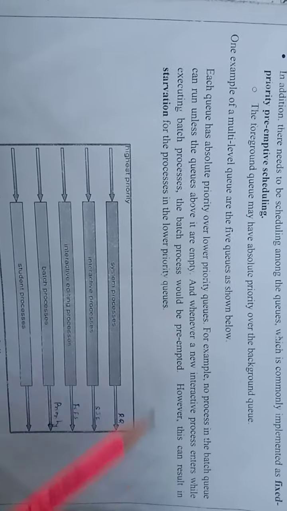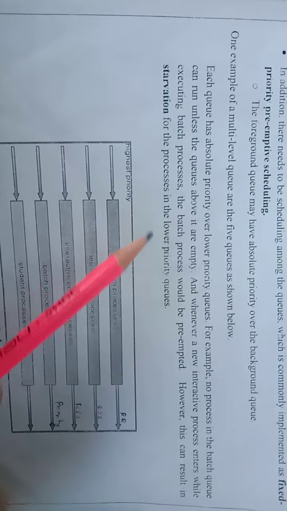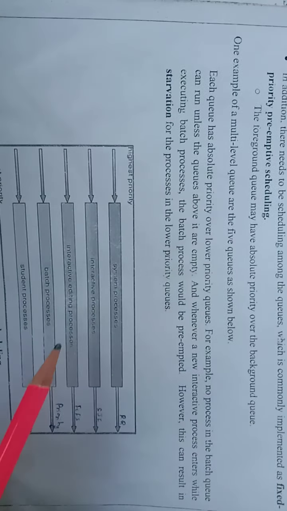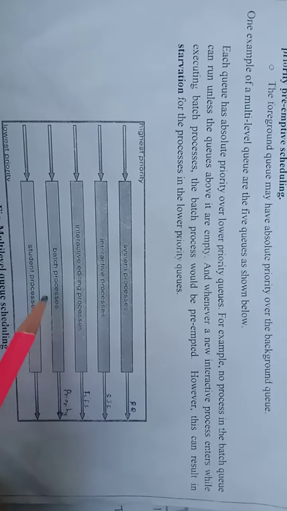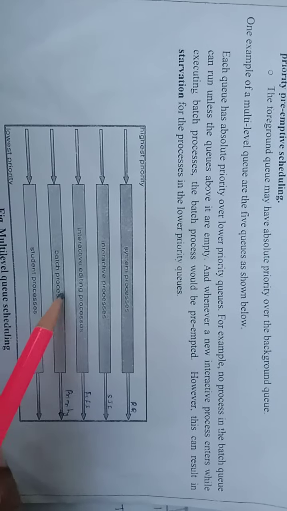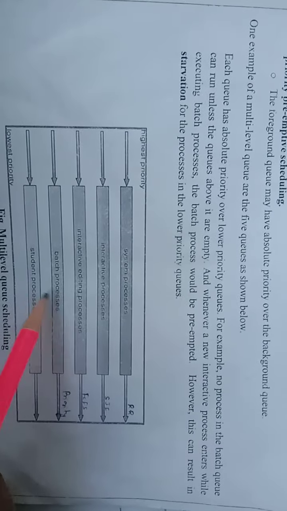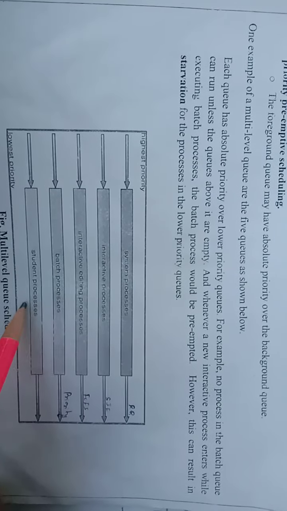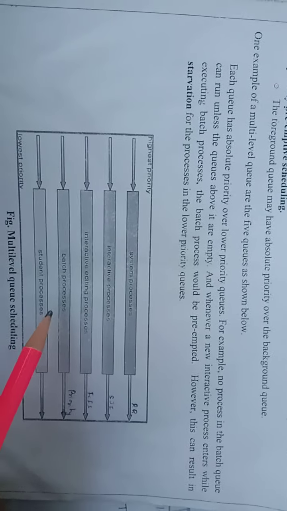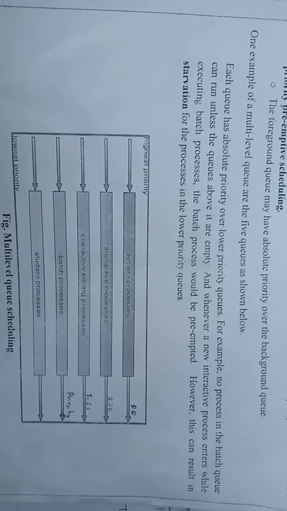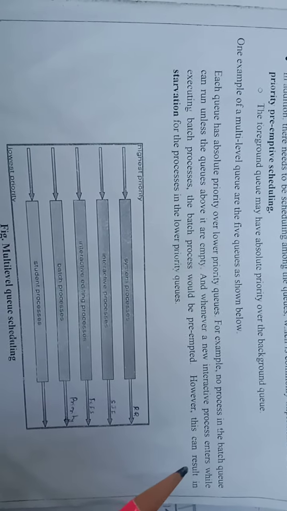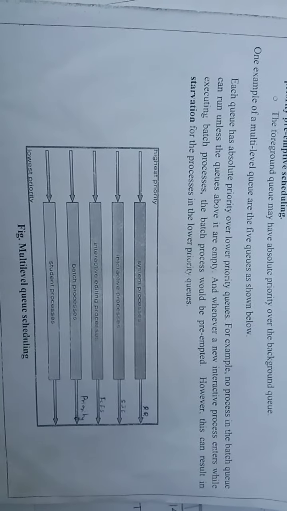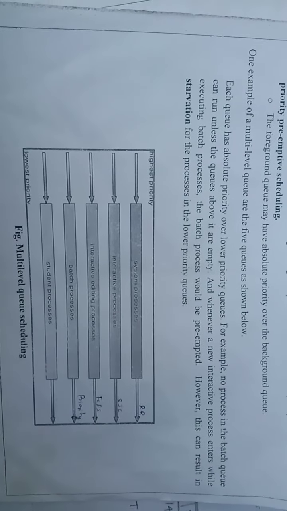However, this can result in starvation for the processes in the lower priority queues. Obviously, if every time we preempt the CPU from the lower level queues, the processes waiting in the lowest level queues would suffer from starvation. So this is the small introduction to the multi-level queue scheduling algorithm. Thank you.